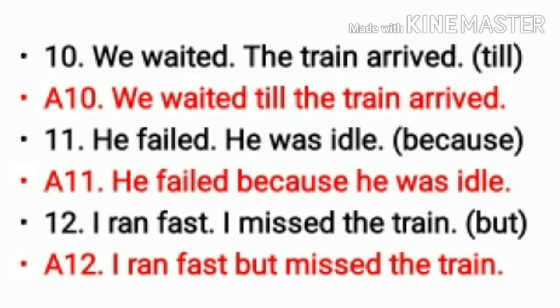Eleventh: he failed, he was idle. Because is given to us, so we join it: he failed because he was idle. The twelfth one: I ran fast, I missed the train, but is given to us in the bracket. So your answer 12 will be I ran fast but missed the train.